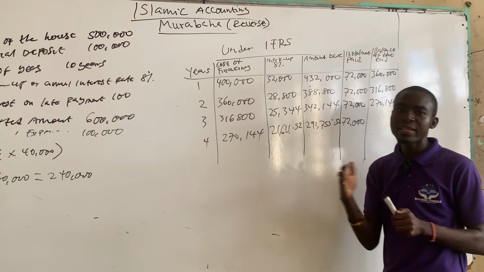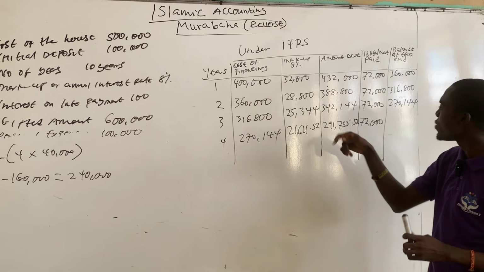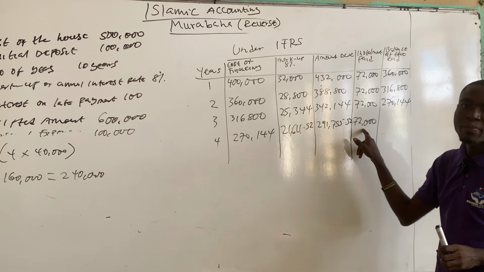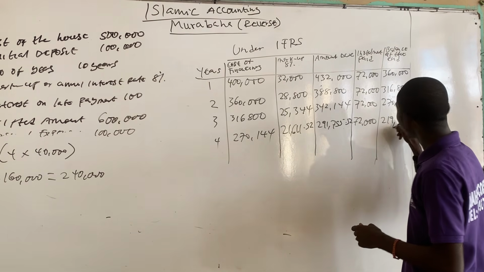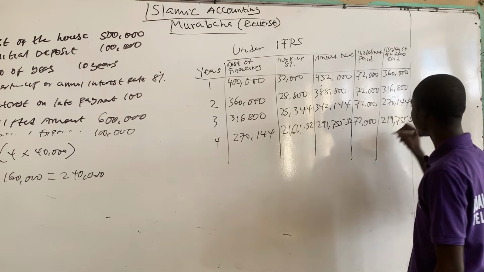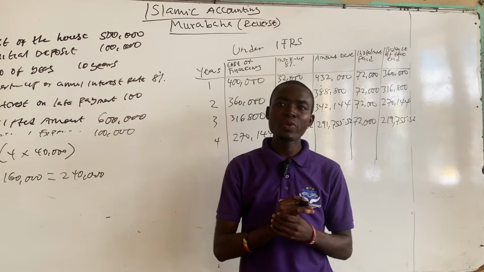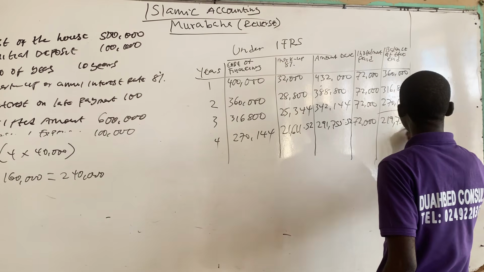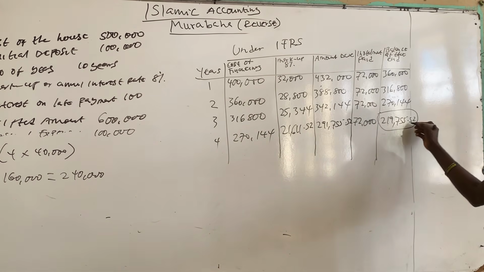So the amount of money that Imam Ghazali is owing the bank will be the difference between the amount due as at the fourth year and the installment payment that he made. And that will give you 219,755.52. So the amount of money that is supposed to be redeemed at the end of the fourth year will be the amount that Imam Ghazali is owing the bank at the end of the fourth year, which is 219,755.52.